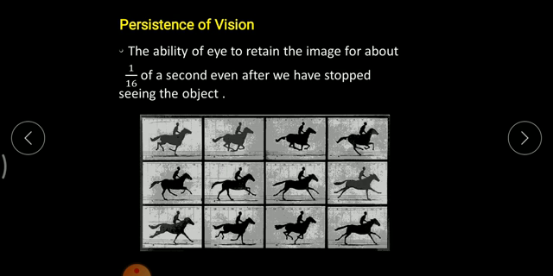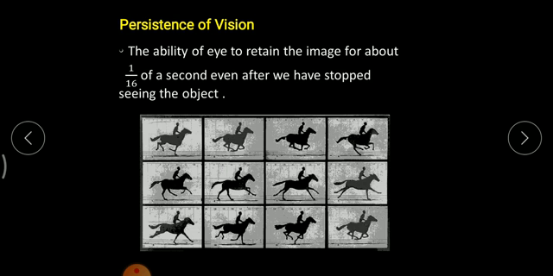Since we have this sort of vision, motion pictures play a trick with our mind. What exactly do they do? They capture still images. As you can see, there are still images of a person horse riding in different positions. The people who make videos simply take snapshots of different positions of a particular thing, and play them with a time duration of 1/24 of a second.